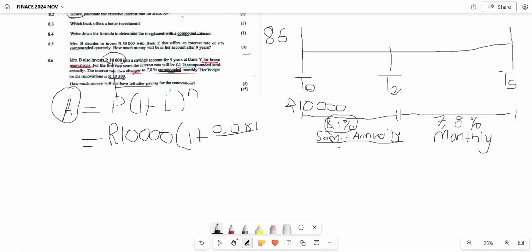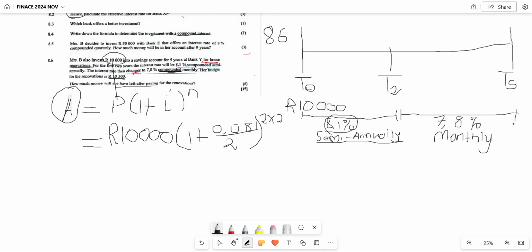Divide. Then semi-annually, it says per 6 months. Then how many 6 months do we have in a year? We have 2 6 months in a year. Then how many 6 months do we have in 2 years? Why am I saying 2 years? This interest rate 8,1 took 2 years before it changes. Then how do we get that? We are going to say how many semi-annual periods do we have in a year? 2. Then we are going to multiply it with the number of years before it changes. In this case, it is 2 years.